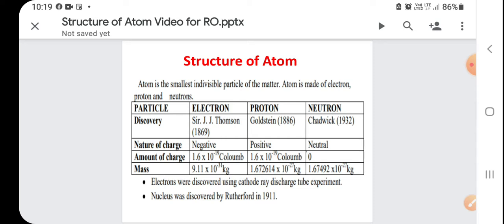Mass of electron is 9.11 into 10 to the power minus 31 kg, and mass of proton is 1.672614 into 10 to the power minus 27 kg. It's larger than electron. And mass of neutron is slightly larger than proton, 1.67492 into 10 to the power minus 27 kg, because neutron is made up of an electron and proton. Electron was discovered using the cathode rays experiment and nucleus was discovered by Rutherford in 1991.